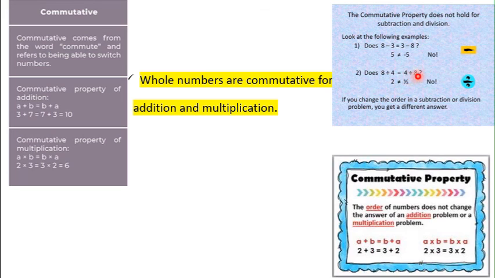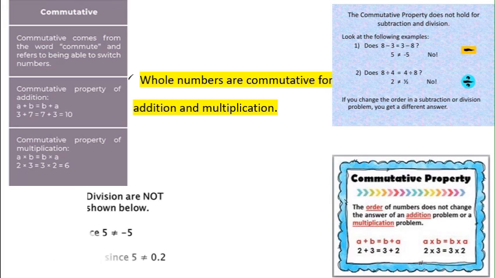At the same time, when we change the order, 4 divided by 8 equals 1 by 2. 4 ones are 4, 4 twos are 8. So here also 2 is not equal to 1 by 2. Here also we are getting different answers. So that is why, if you change the order in a subtraction or division problem, you get different answers.